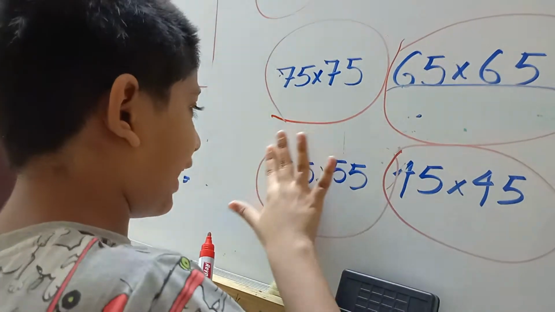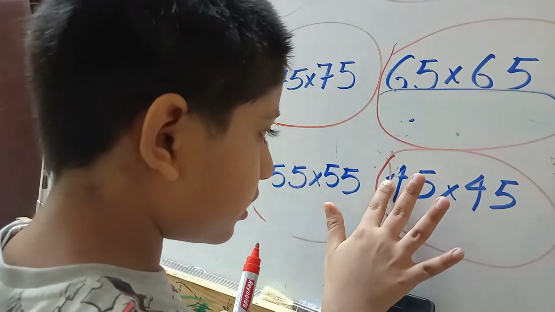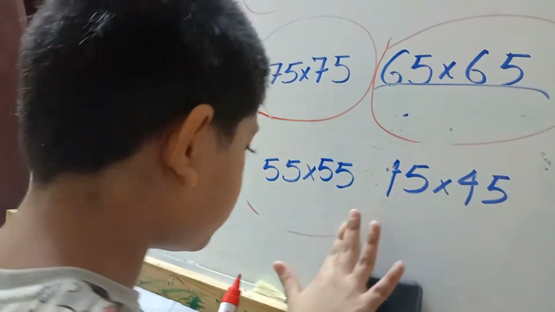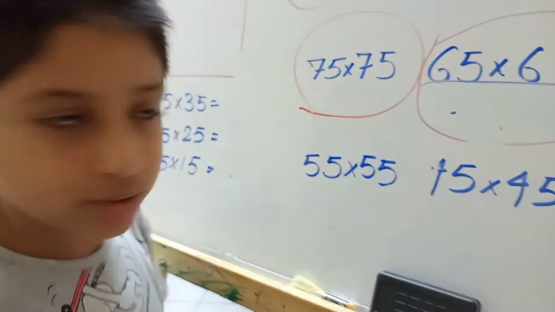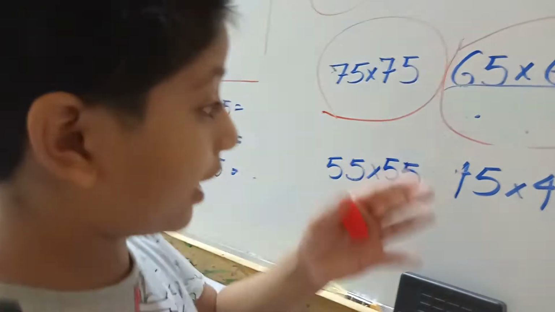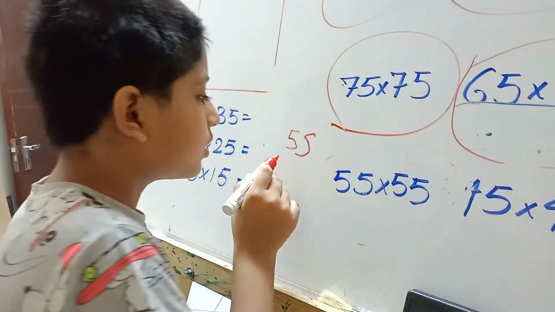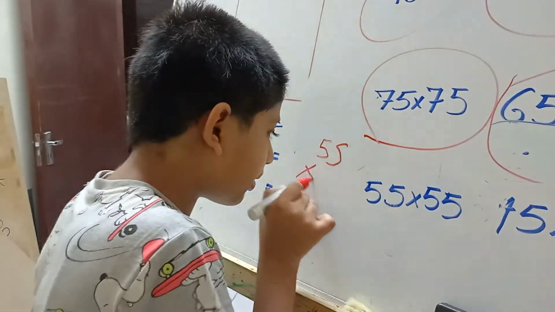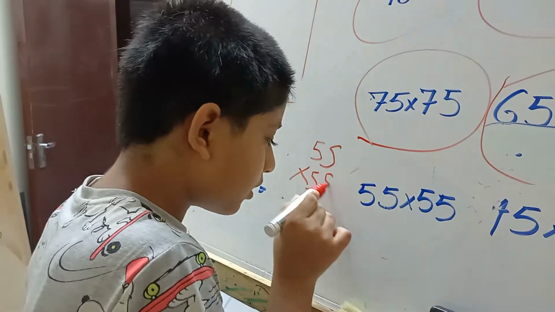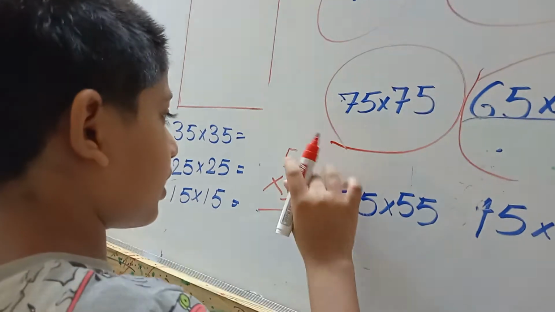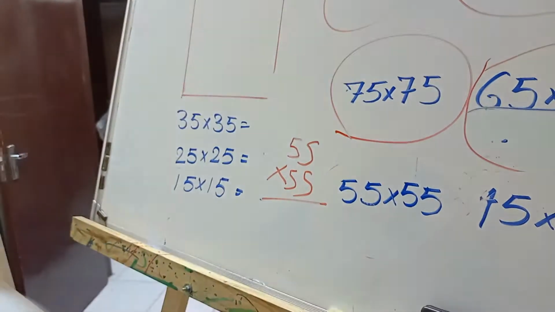Like you take 50 base. I will clean this up so you don't get confused. Okay, so I will take 50 base. How far is it? It is 55. So now 55 multiply 55. What will we do?